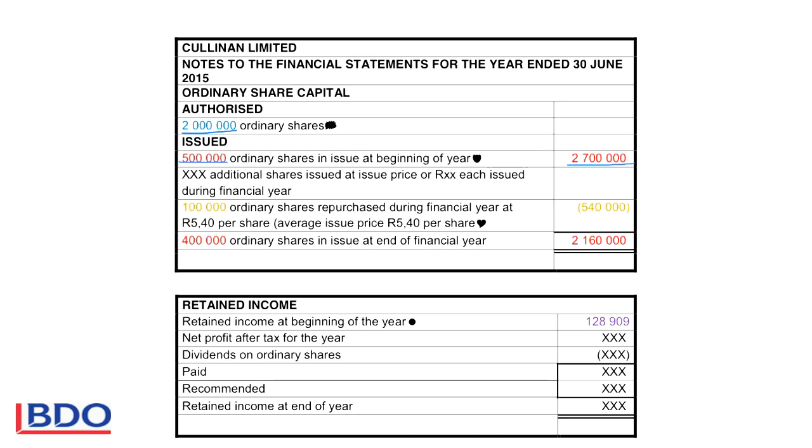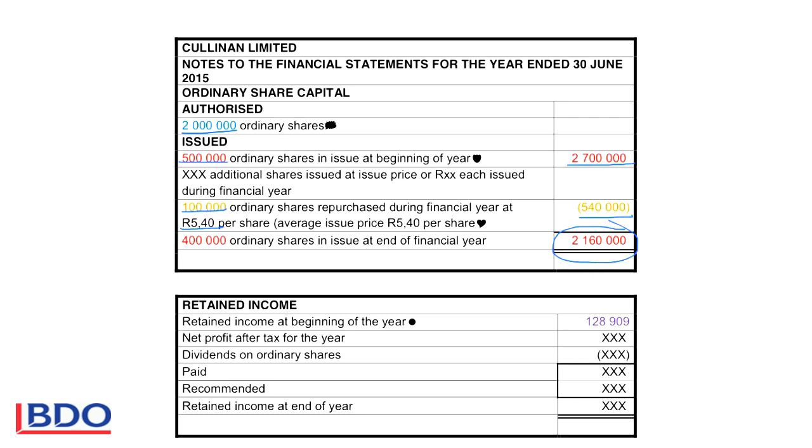During the current year, no shares were issued, but 100,000 shares were repurchased at R5.40, the average price. So the money that was paid back was 540,000. And therefore my closing capital reduced from the 2.7 million to the 2.160 million.